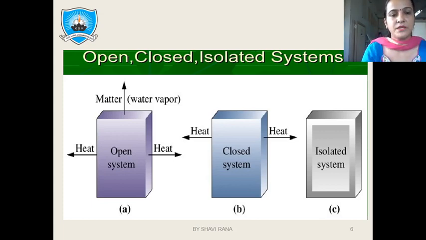Again, a few terms we have shown here. Open system is one in which both heat and matter can be exchanged from one part to another. Closed is one in which only heat exchange can be done, not matter. Isolated is one in which neither heat nor matter can be exchanged from system to surrounding and from surrounding to system.